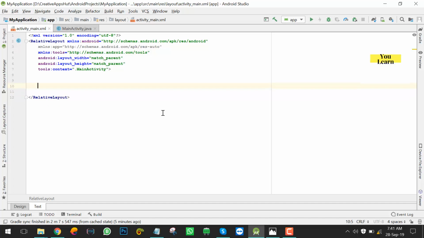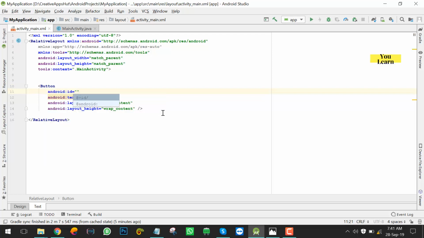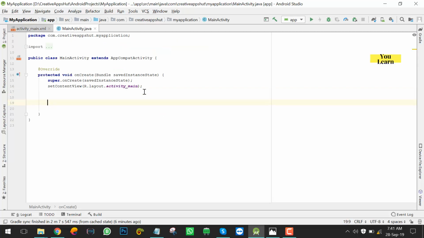Let's take button first. Height, width, wrap content, and text will be show dialog, and its ID will be btn dialog. Let's copy the ID, go to Java file, take the button object,